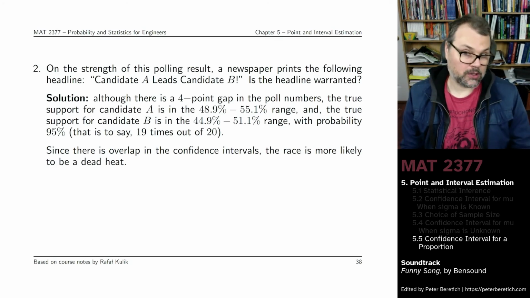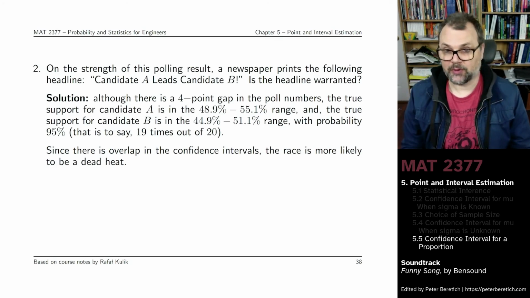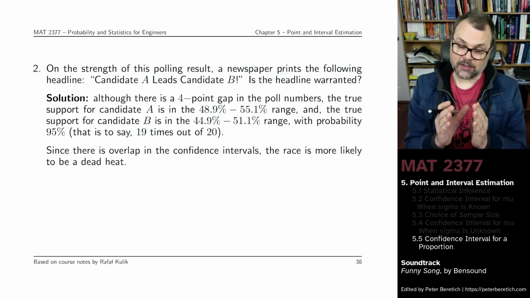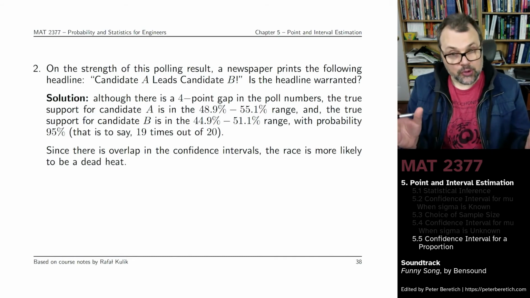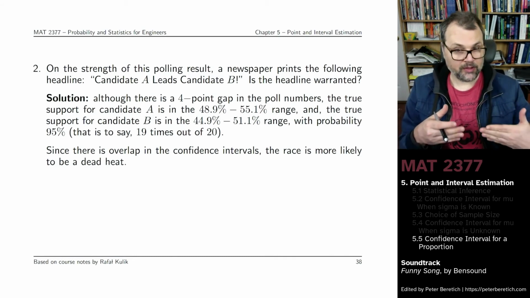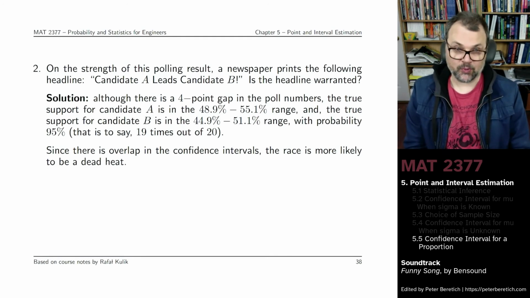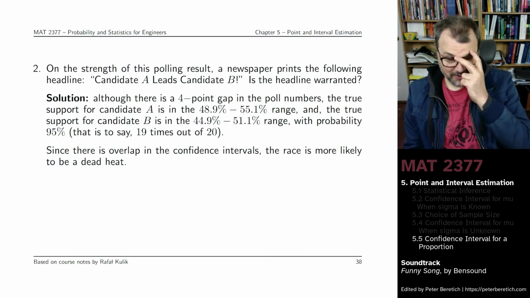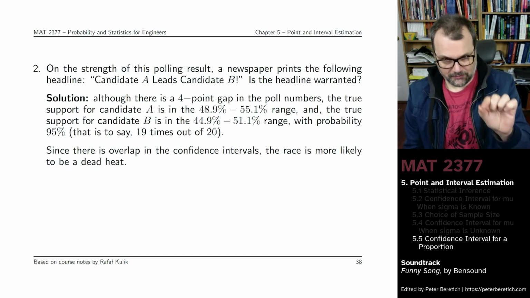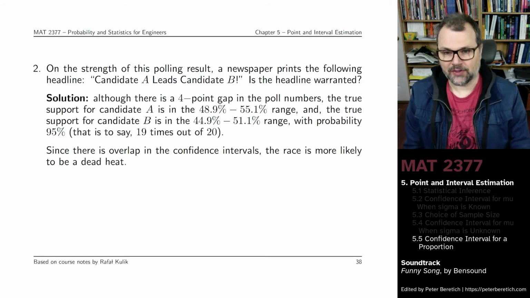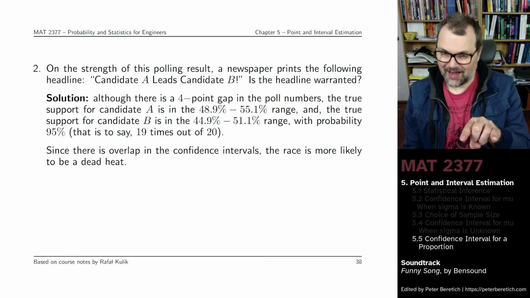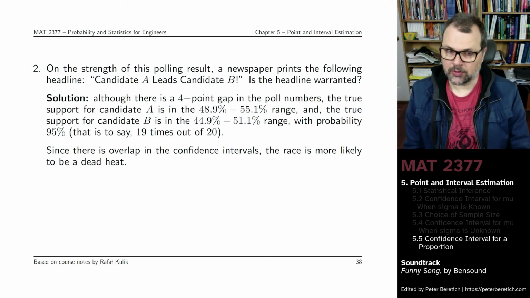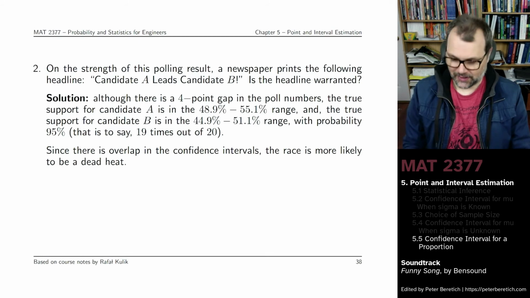If you had more observations in your sample, if you polled more people, then that would have shrunk the radius of the confidence interval, and you could presumably have come up with confidence intervals that don't overlap, in which case, with probability 95%, you might have been able to say that candidate A leads candidate B. But given the number of observations and given the 4% gap between the preferences in the poll, you do not have enough information to conclude that candidate A leads candidate B.